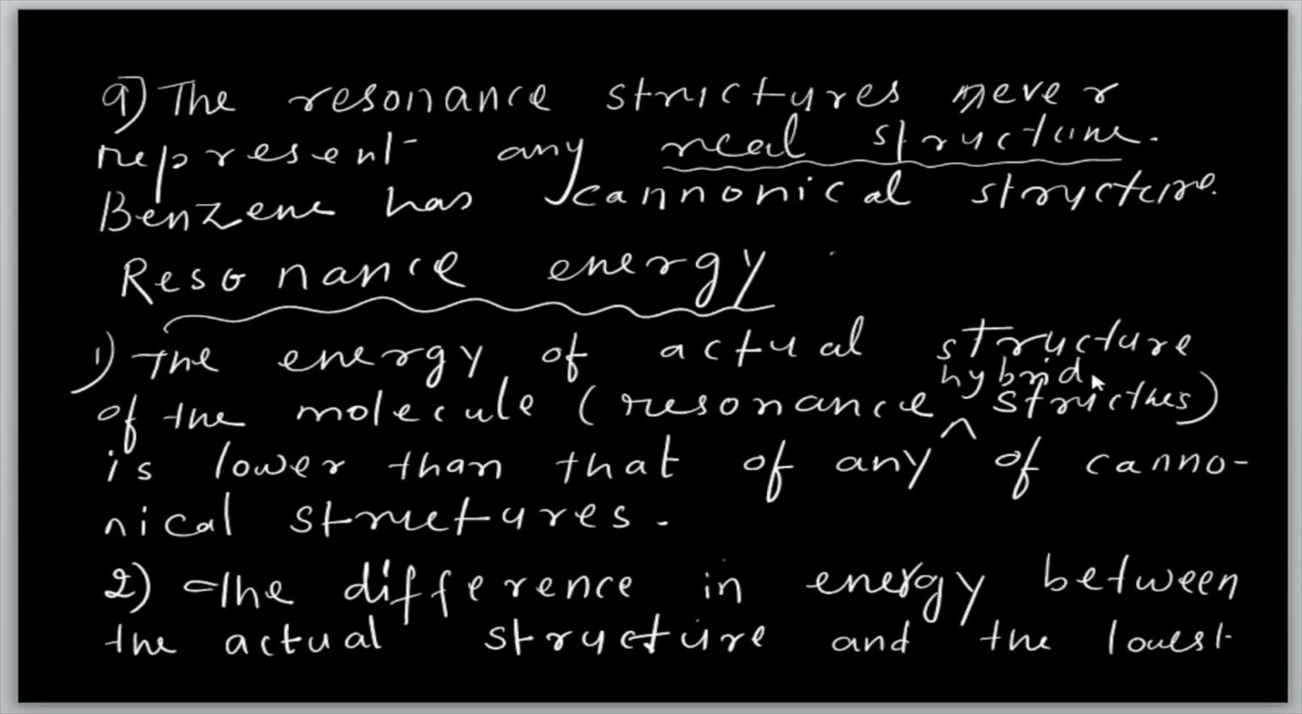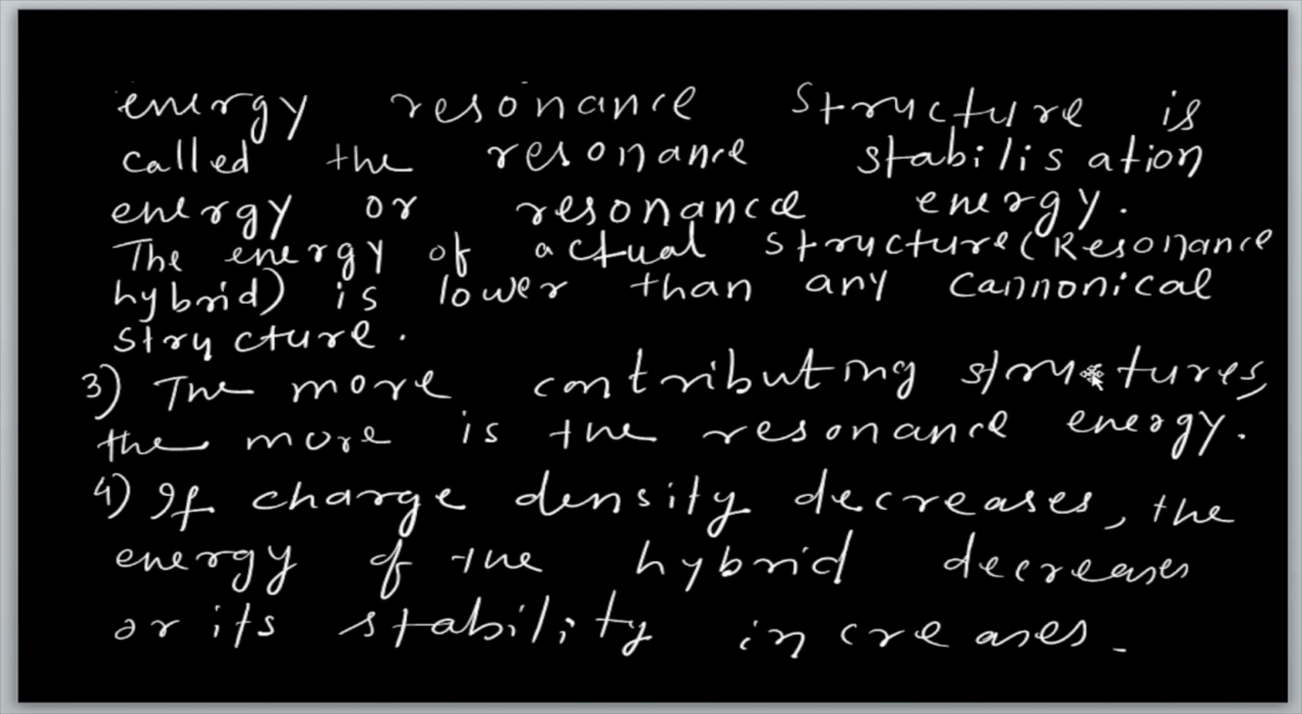The difference in energy between them: one is the resonance hybrid structure, another is the canonical structure, and the energy of the actual resonance hybrid is lower than any canonical structure, just like benzene, with two canonical structures and one resonance hybrid structure. So the energy of the actual resonance hybrid is always lower than that of any canonical structure. With more contributing structures, suppose one shows 2 canonical structures and another shows 6, the resonance energy is greater. If more structures, then more energy.